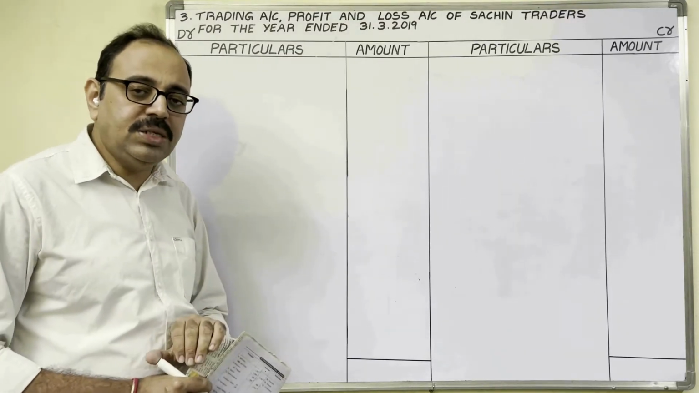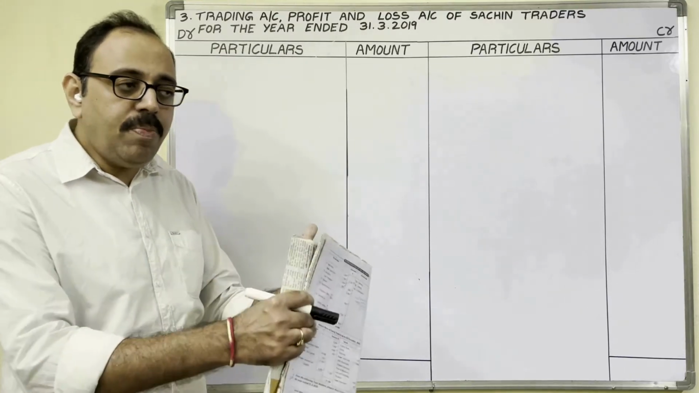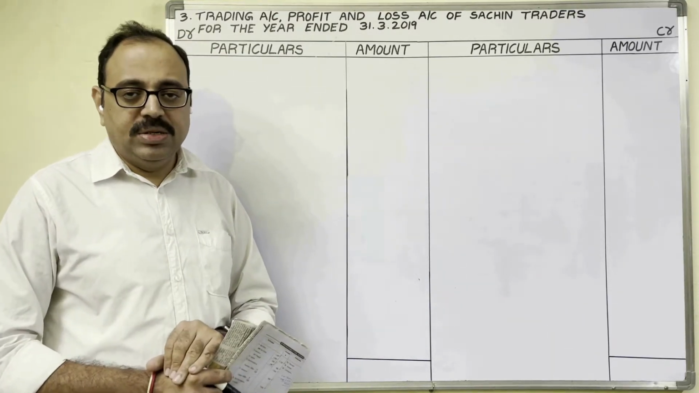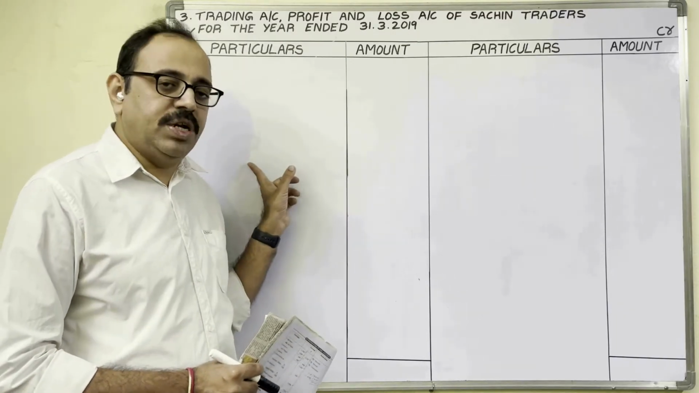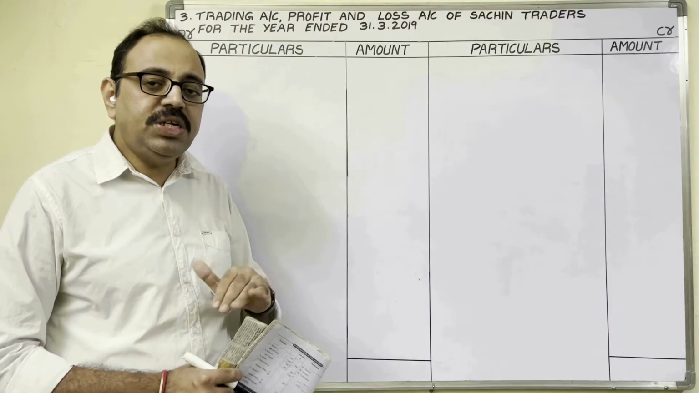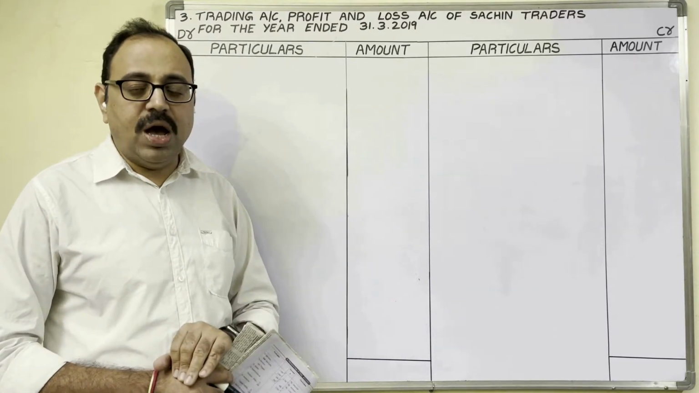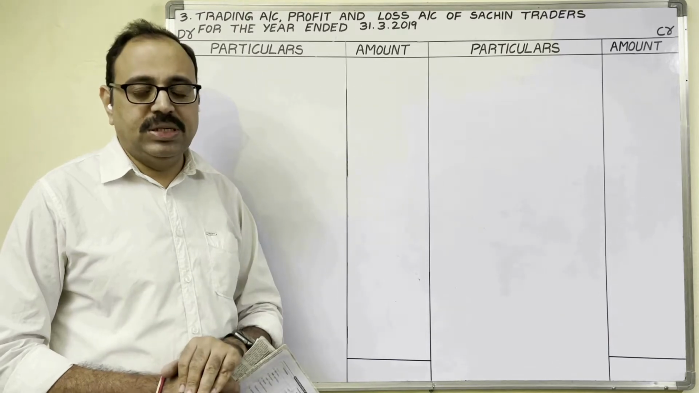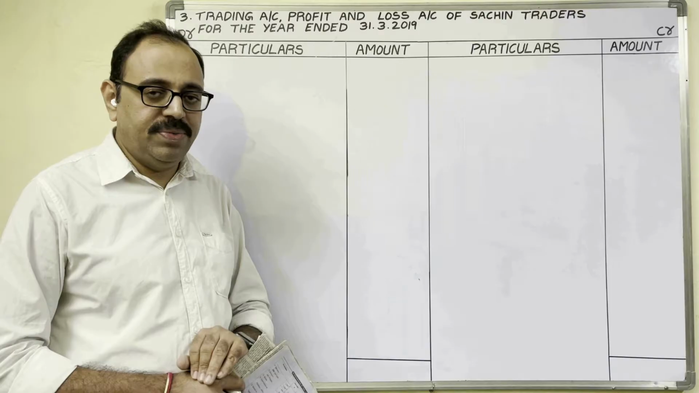Direct expenditure means the expenditure which is incurred by the firm up to manufacturing of a product. So all manufacturing related expenses are direct expenses. The expenses which are incurred by the firm after manufacturing of the goods are known as indirect expenses. Indirect expenses we have to show on the debit side of the profit and loss account.